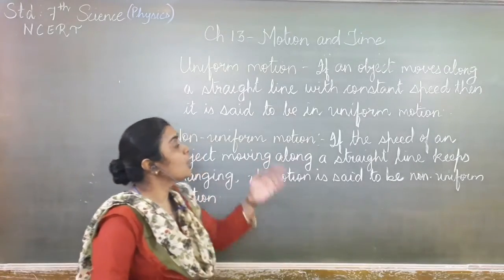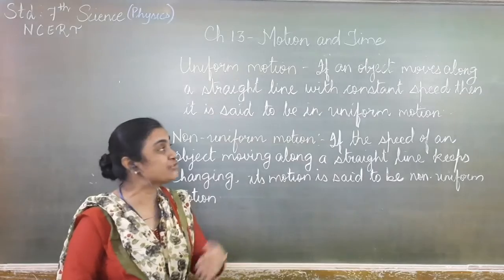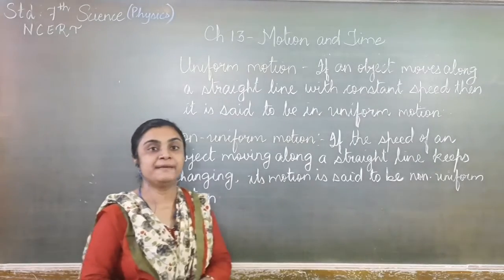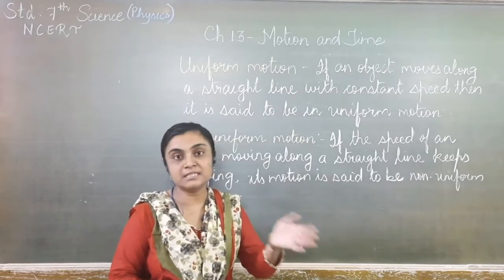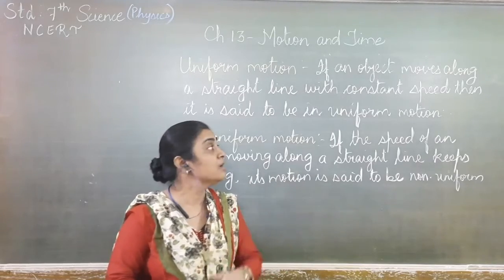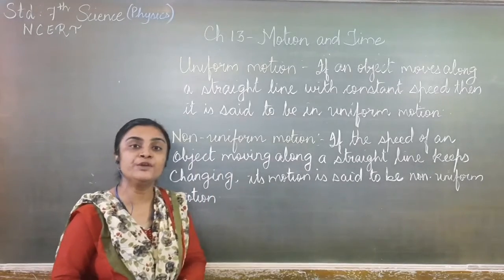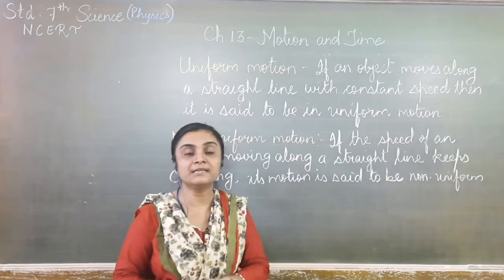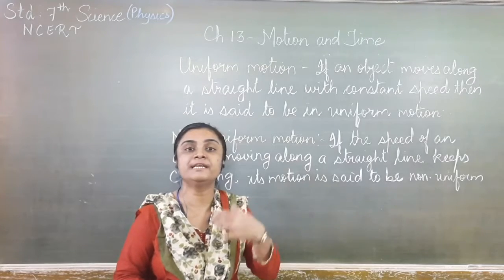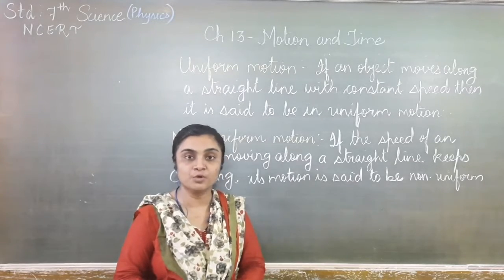What is the meaning of uniform motion? If an object is moving along a straight line with a constant speed, meaning the speed is neither increasing nor decreasing, then that type of motion is said to be uniform motion. If it moves with the same speed, a continuous speed is maintained, then that type of motion is said to be uniform motion.